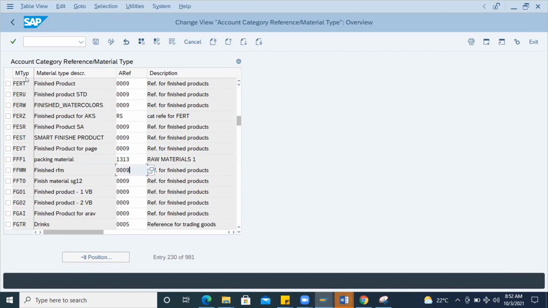What they did is they copied all of this and just changed this one. This is not the right method to copy and do customization. Always you should use Z. If you're copying FERT, you can go with ZERT or ZFER, something. You should use Z or Y. SAP always suggests using the prefix Z or Y, so you understand what is standard and what is non-standard, customized as per the requirement. In every organization, I have seen that Y or Z is used as the prefix. So this is about the setting in the backend.